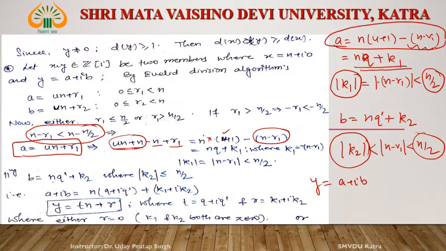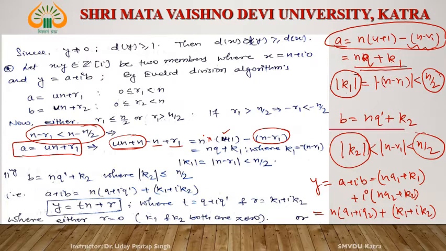It means n q1 plus k1, that is n into q1 plus k1 plus i into b, n into q2 plus k2. Okay, so what is this? This is equal to n into q1 plus i q2 plus k1 plus i k2. Okay, this thing, right?